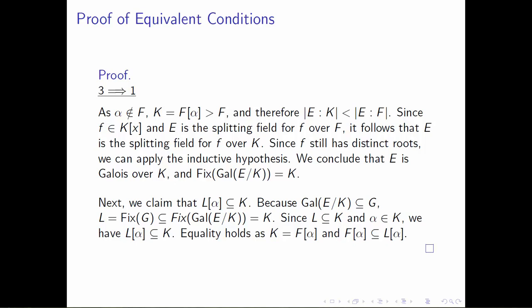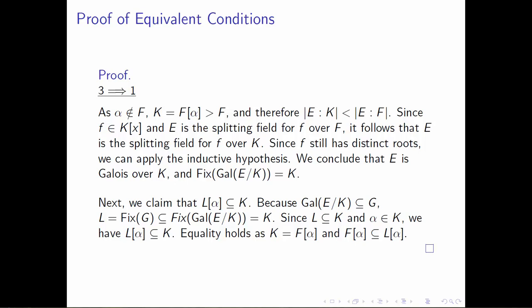Now, what we've just shown, well, the Galois group of E over K is certainly a subset of the group G, the Galois group of E over F. And so by these properties of these inclusion reversing mappings, if we take L, which is the fixed field of G, that's going to be contained in the fixed field of the Galois group of E over K. We reverse the containment.